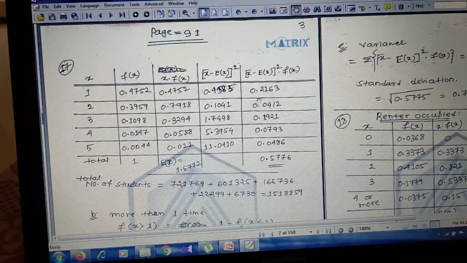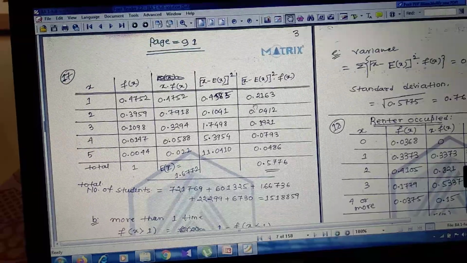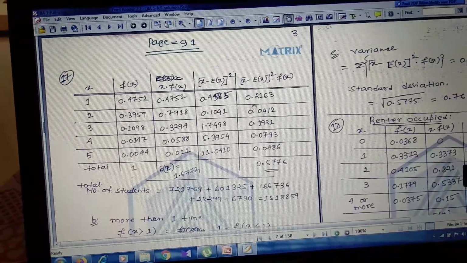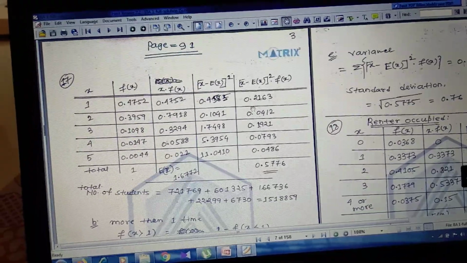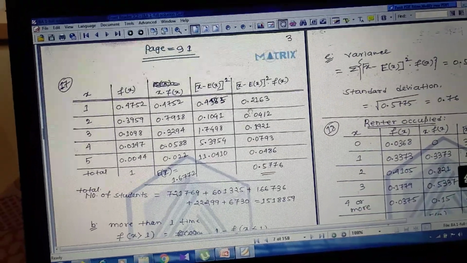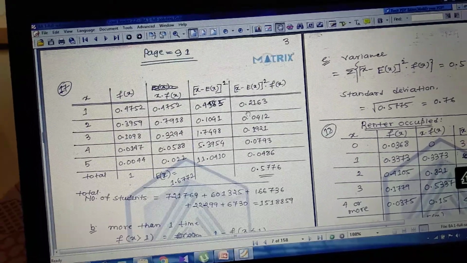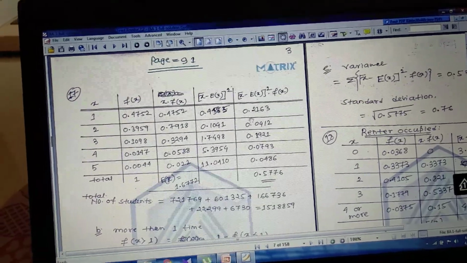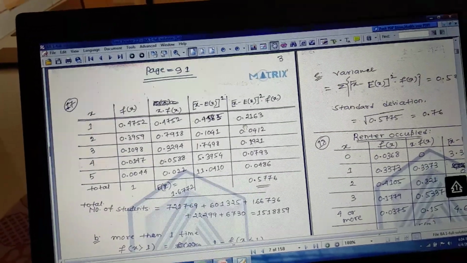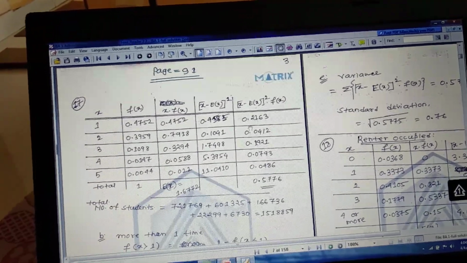So x was given in the question. We have to find the probability distribution in the first part, so f of x we have to find. How can we find f of x? For x equal to 1, it should be 721,769 divided by the summation, that is 1,518,859.